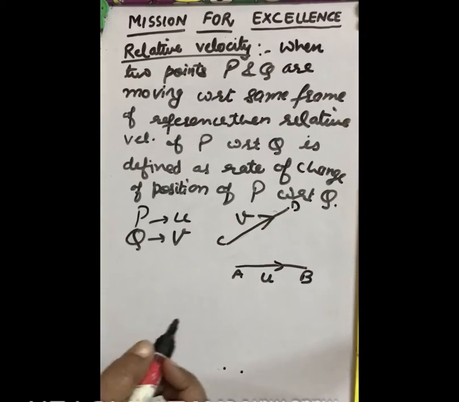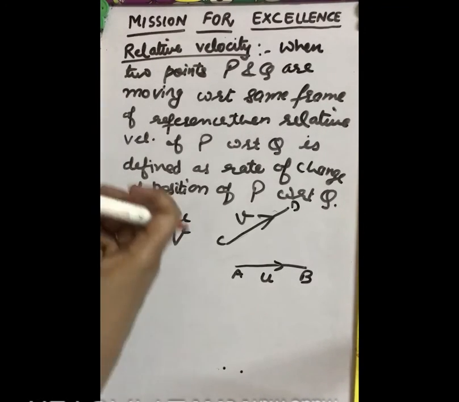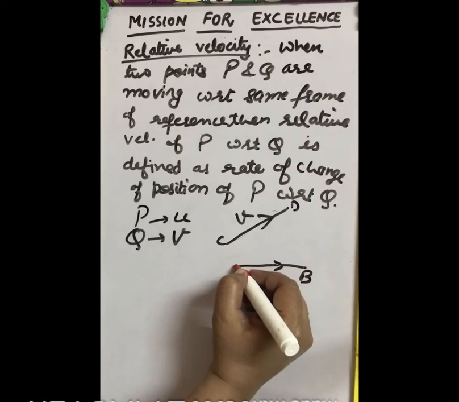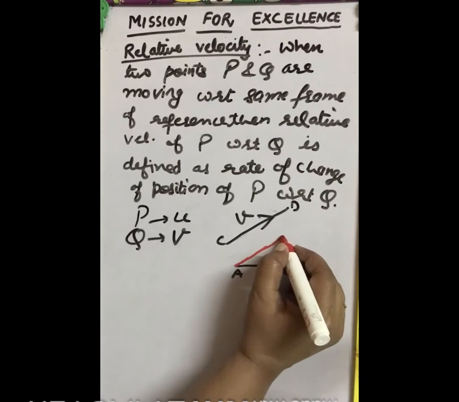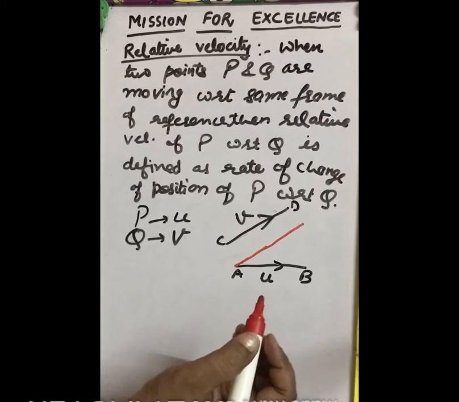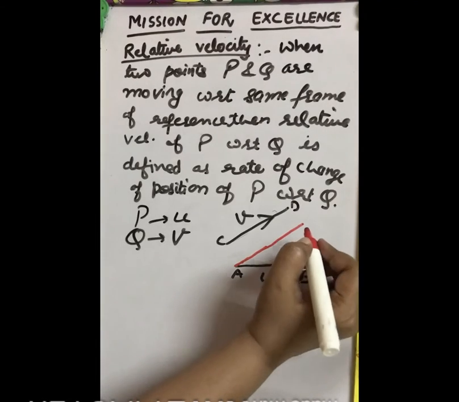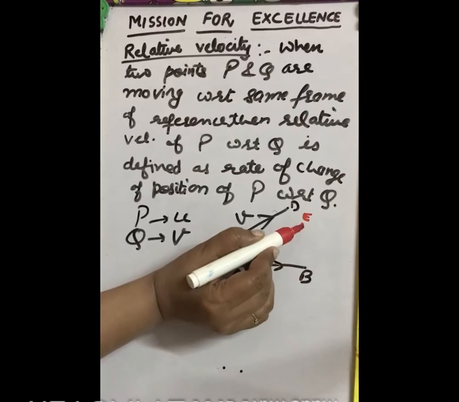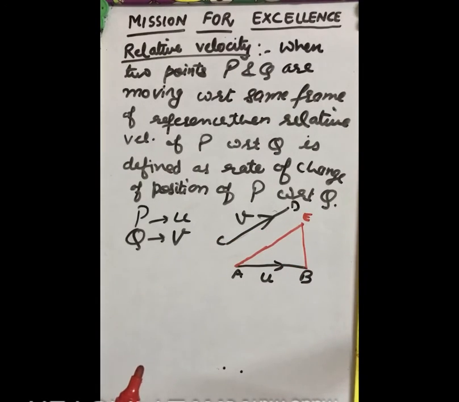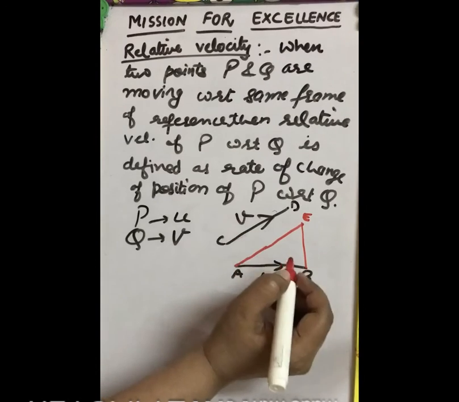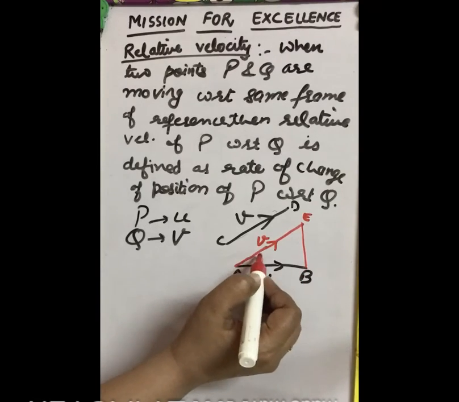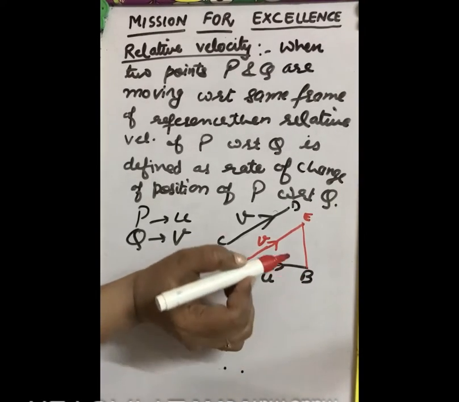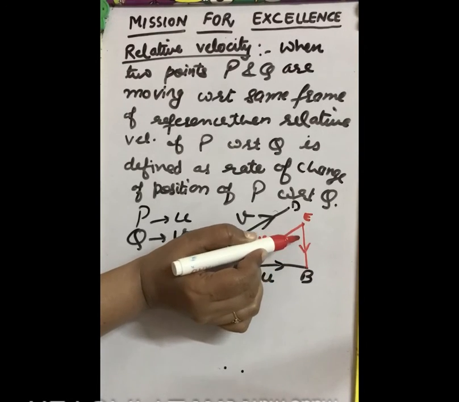So these are the two paths along which the particles are moving. To find the relative velocity, we take a line from A parallel to CD, equal in magnitude also. Let us take this as point E, and then join B and E. This velocity is v, so we also consider this as v. This is the velocity u and this is the velocity v. Now this is the resultant relative velocity EB.